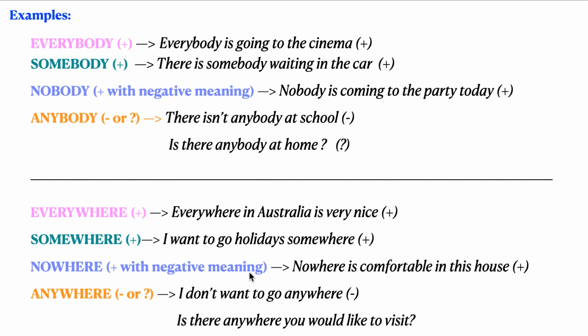Nowhere, with negative meaning, but in affirmative. Nowhere is comfortable in this house. Ningún lugar, ninguna parte es cómoda en esta casa. Anywhere. Negative and question. I don't want to go anywhere. No quiero ir a ningún sitio. Is there anywhere you would like to visit? ¿Hay algún sitio que te gustaría visitar?